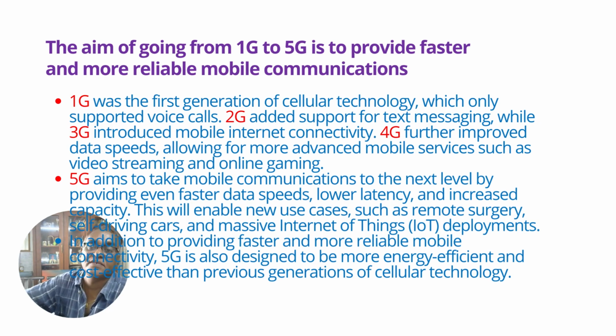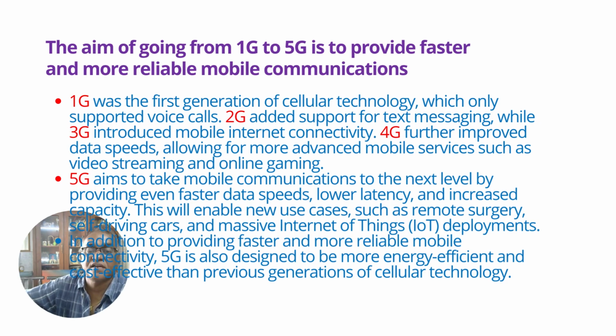As discussed earlier, 1G started with only voice, no data support, and data support started in 2G. Gradually, it went to internet connectivity in 3G, and in 4G the data speeds increased a lot and video streaming also started.